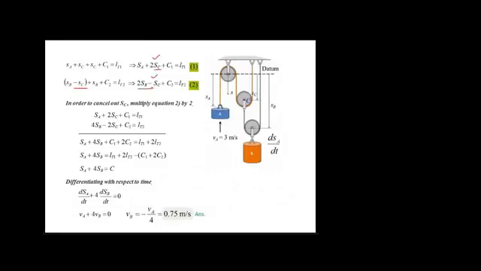If we multiply this equation by 2 and then add it to equation 1, we can remove this term. So in order to cancel out SC, multiply equation 2 by 2 and then add equations 1 and 2. When you do so, these two will be cancelled out and we will get this equation.